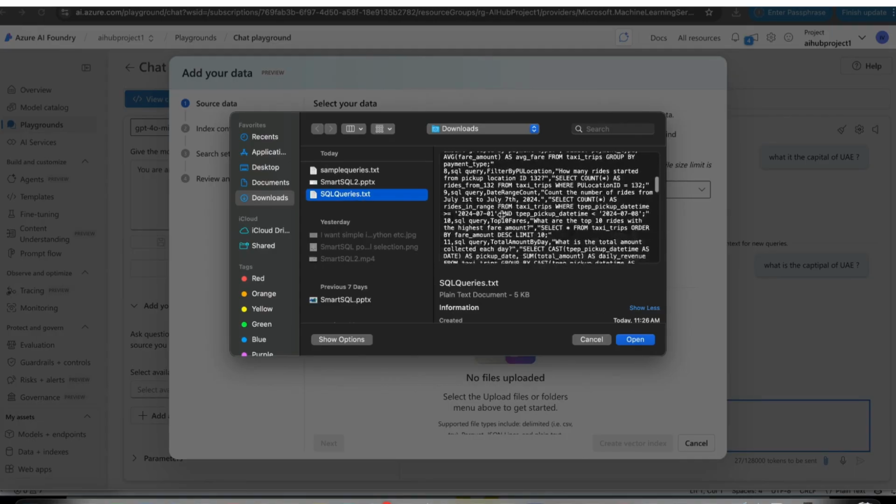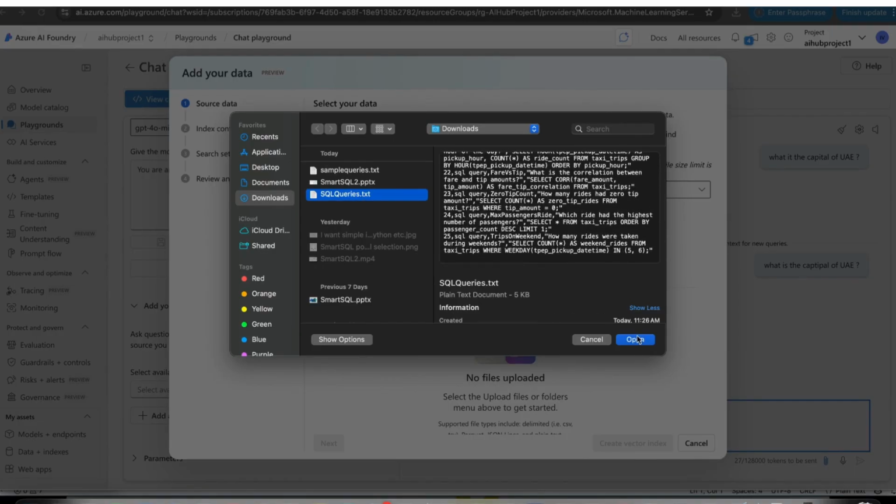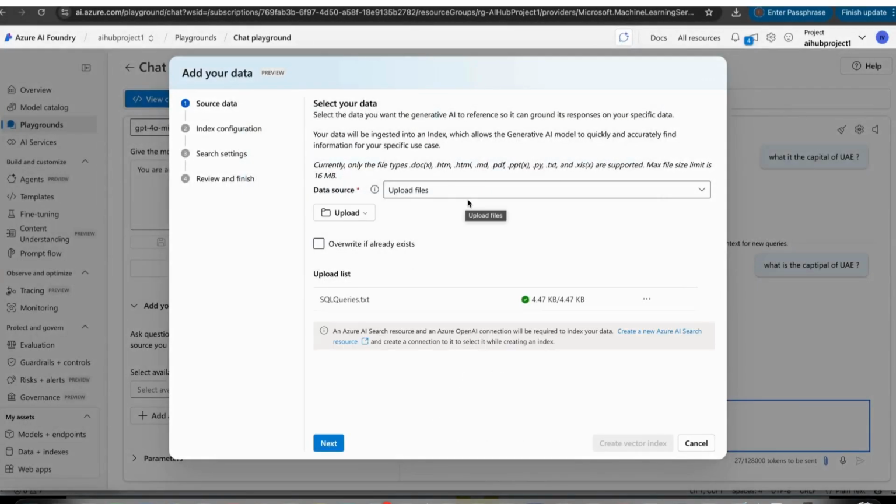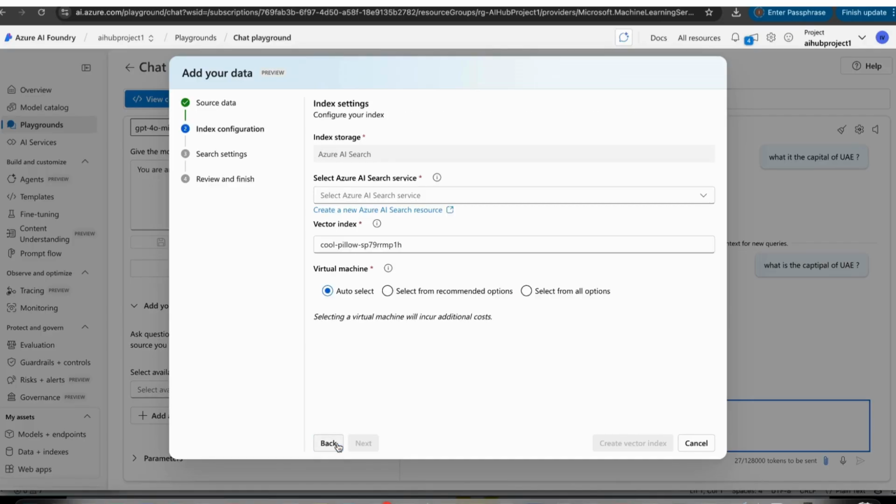For example, in our case I have this file, SQL script. Open this file, and if you already uploaded it previously, you can select this option, Overwrite, if you want to update anything. Select this one and click the next button.